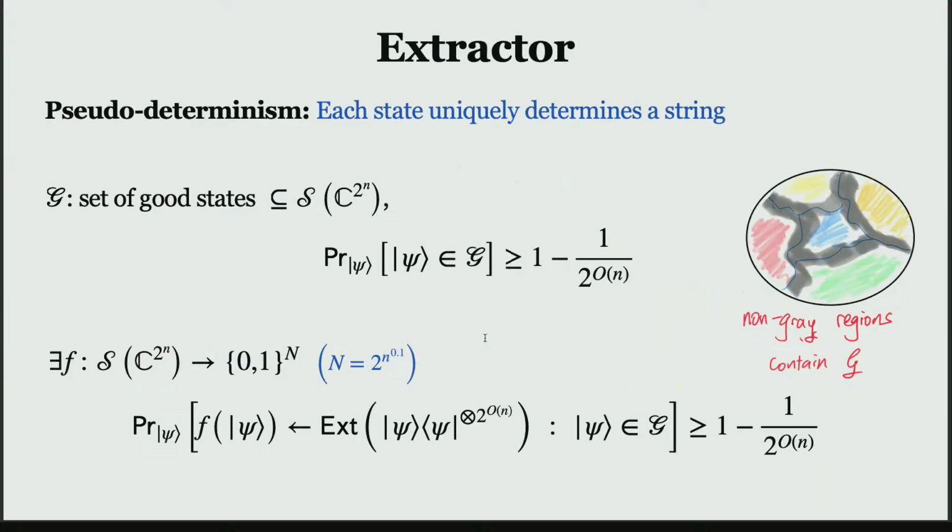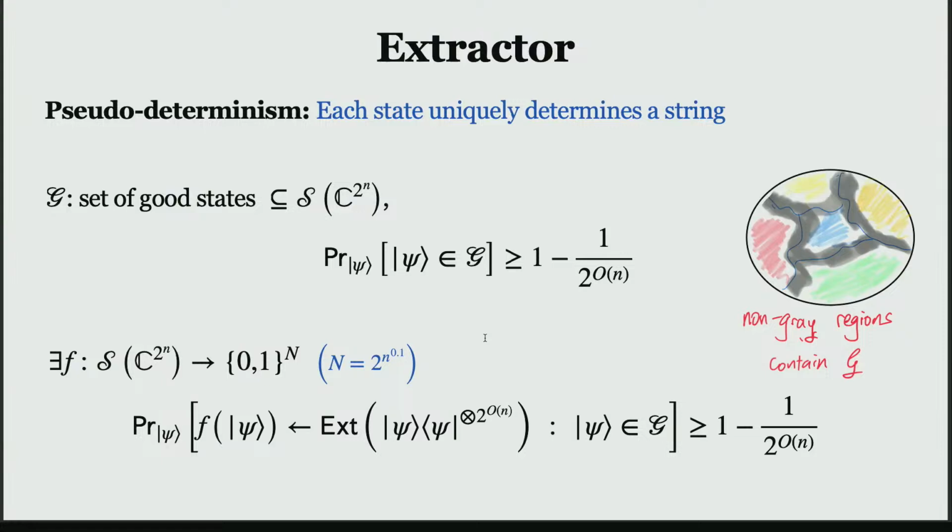Okay. So let's come to something that's more physical. In this case, I'm not going to give you the amplitudes in the clear, of course. What I'm going to give you is many copies of a Haar state, an exponential in n number of copies. And then the goal is still the same as before. I want to output some string that is pseudo-deterministic with very high probability.